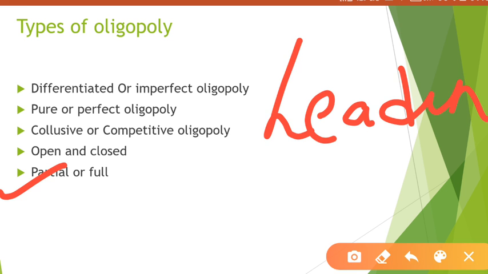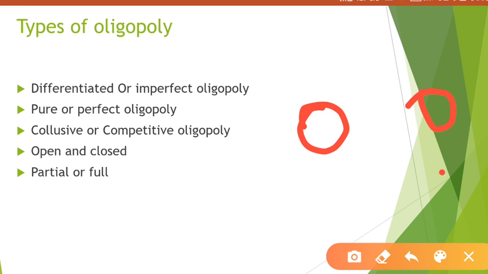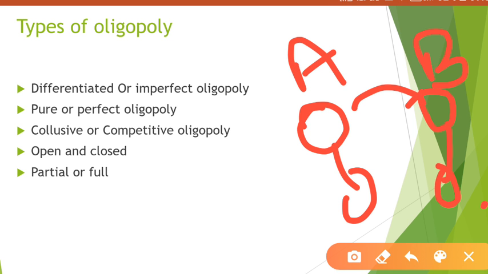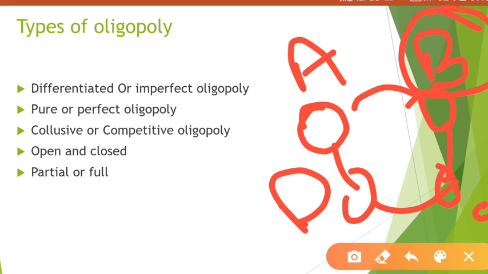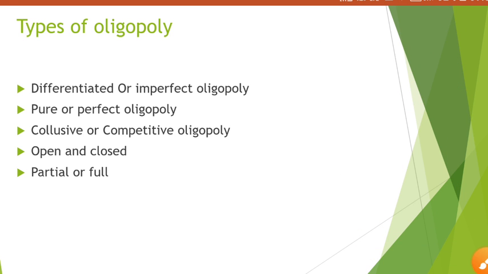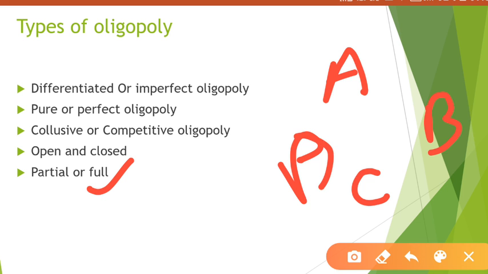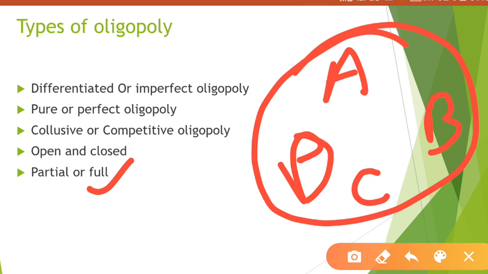That means out of all the firms, suppose there are 4 firms, okay, A, B, C, D. Might be B is a leader, so B will decide and all will follow. This is called partial oligopoly. Okay, but in case of full, all of them will take a decision all together. Okay, this is called full oligopoly, right?